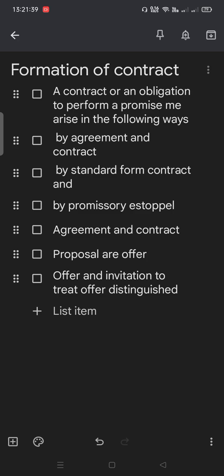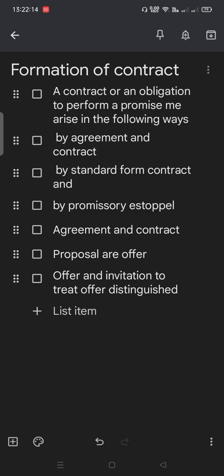Now the next point: in case of a contract, each party is legally bound by the promise which is made by him. Suppose A is one person and B is another person. So A is legally bound by the promise which A has made to B. Now, a contract or an obligation to perform a promise may arise in the following ways. There are three ways. One, an agreement or contract. Two, a standard form of contract, and the last is promissory estoppel.